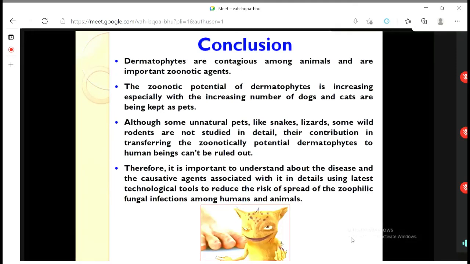Why we should be careful: because I have already told you only one disease, dermatophytes, which is visible on the surface of the skin. From the next day onwards, we will read about systemic infections. At that time, you will find how difficult a situation may arise due to fungal infection. All right. With that, I believe it is the end. Now, if you have a question, you can come forward.